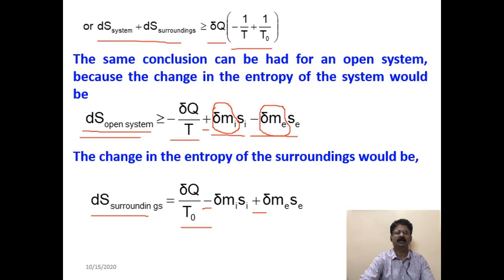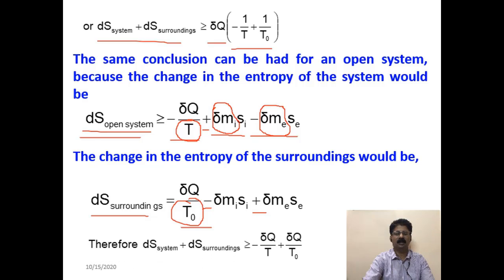So the sign changes here, you have to note. But for the first term the denominator is T0, whereas here it is T, because you have to consider the absolute temperature at which the heat transfer takes place.